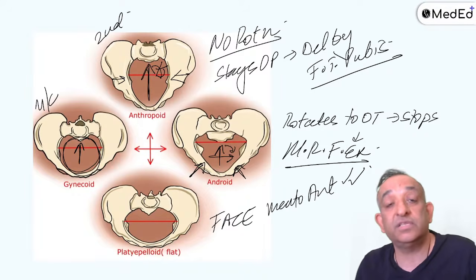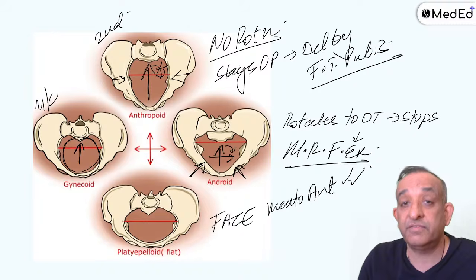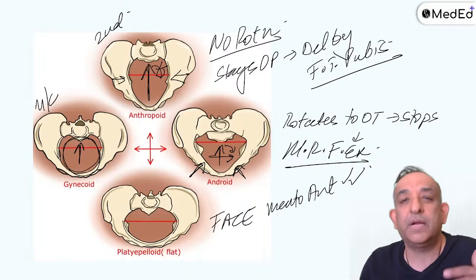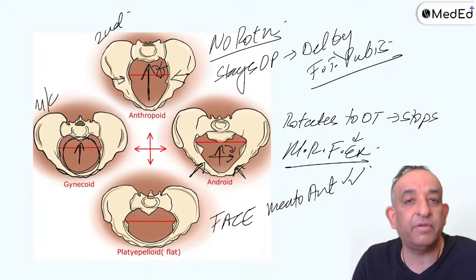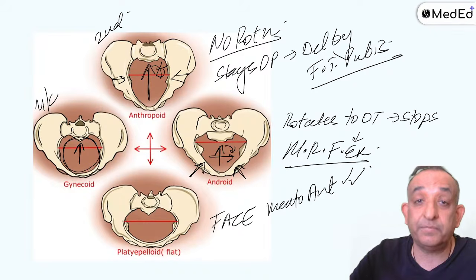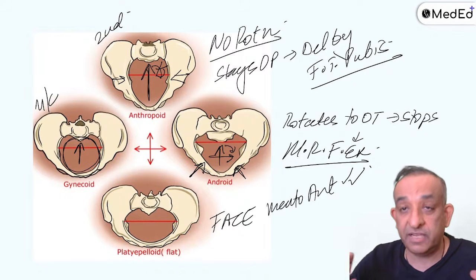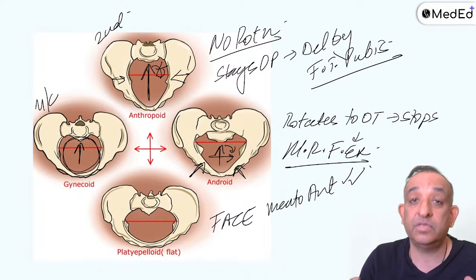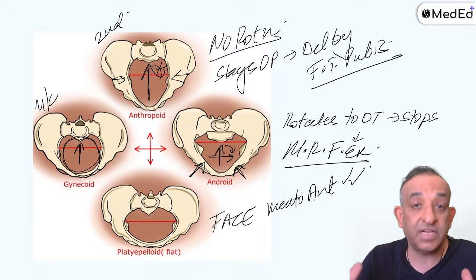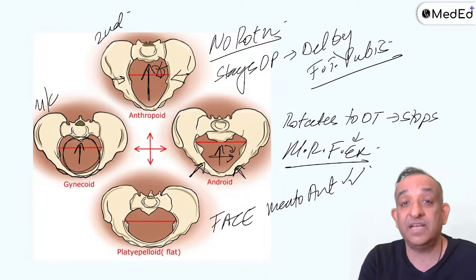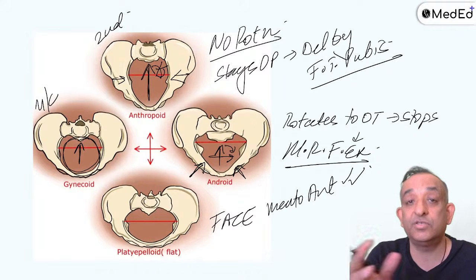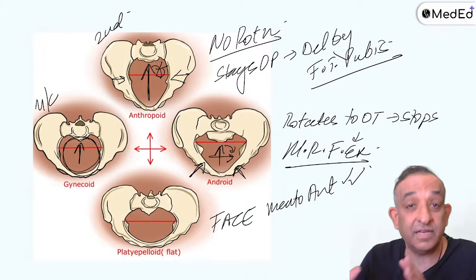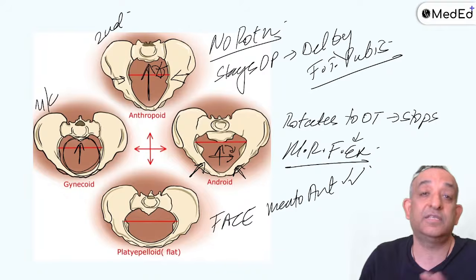Manual rotation, forceps extraction. A lot of our seniors, we've learned that we can do a forceps rotation and a forceps extraction also. But nowadays, a lot of people are not very happy doing forceps rotations. It is legally accepted even now. It's a safe procedure in accepted hands, and forceps rotation and manual rotation are both still accepted procedures, like breech vaginal delivery is an accepted procedure. In the last exam, which was the NEET exam, they asked you a breech question. So breech will be asked in the exam. Don't think breech won't be asked. And breech vaginal delivery is still legal, and don't say breech is a cesarean section.